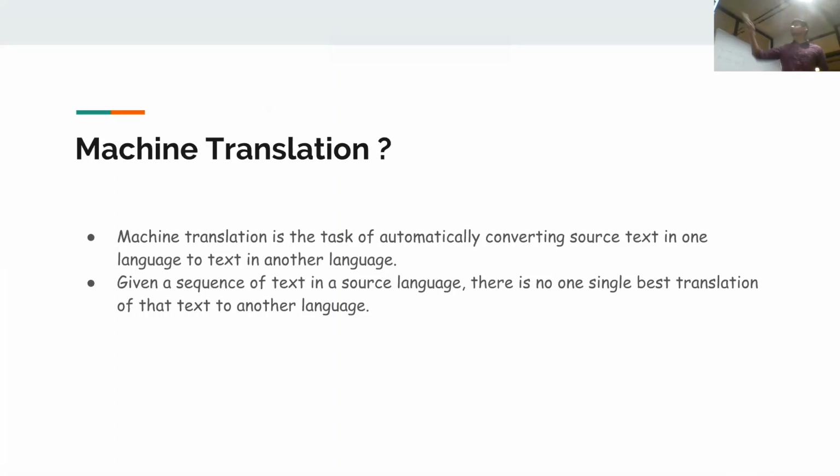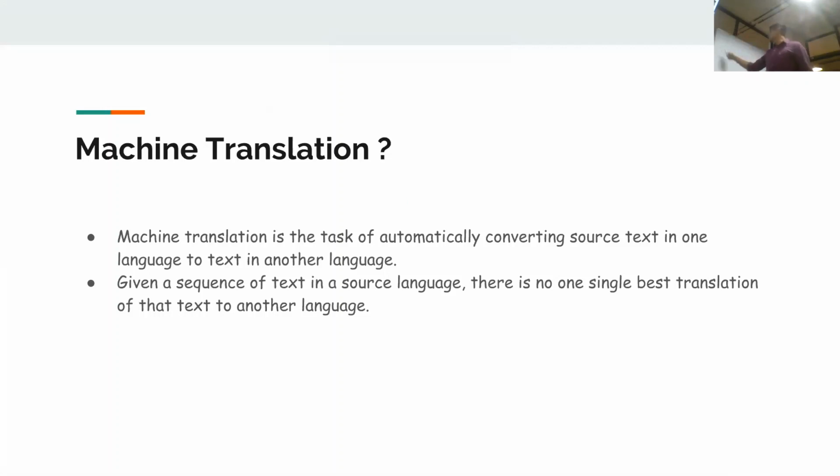Today I'm going to discuss the machine translation part. So, what is machine translation? It's the task of automatically converting the source sentence into a target sentence. For example, converting a whole sentence from English into Hindi.